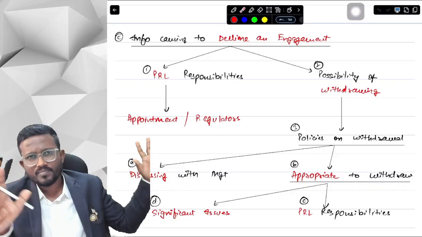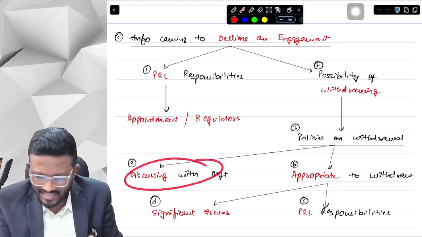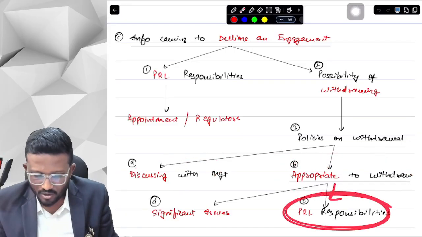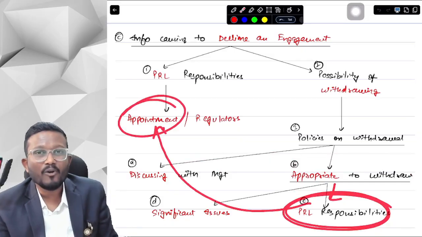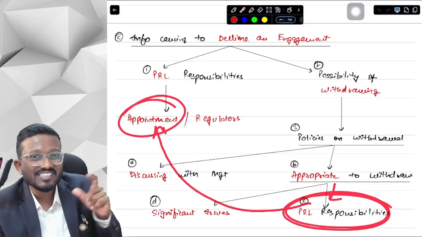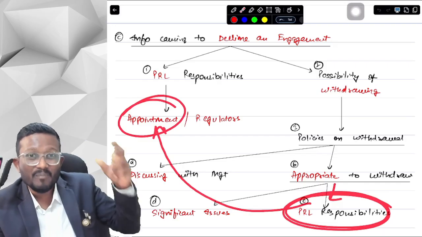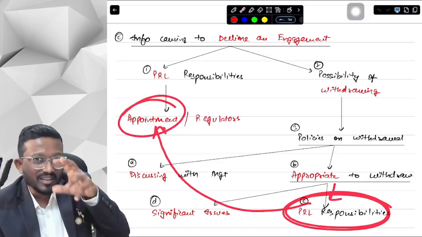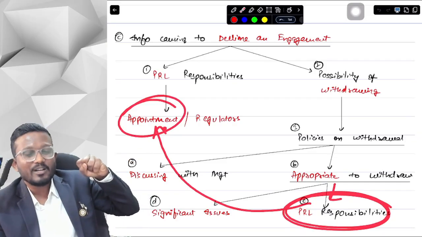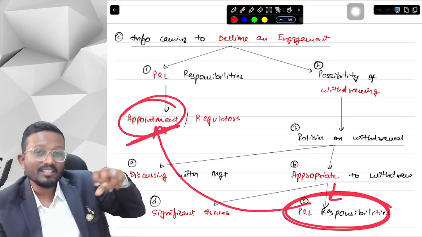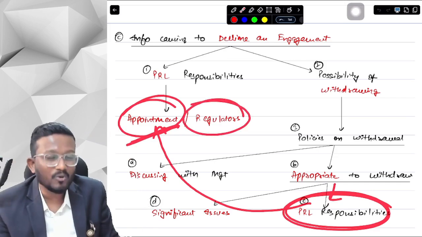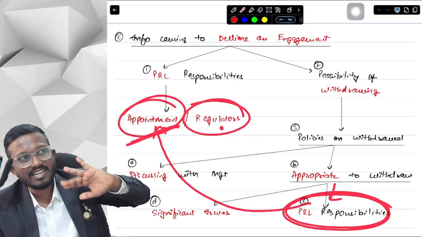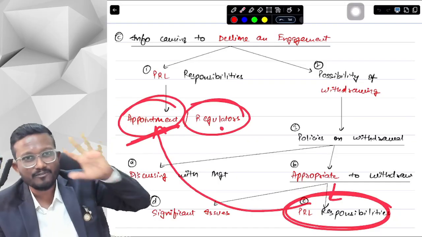I don't want you. So after the discussion, if we think that it is appropriate to withdraw, then we will again consider our PRL responsibilities, whether we need to inform those persons who have just set up both of us. There might be a mediator between both of us, our girlfriend and boyfriend. So whether we need to communicate to those particular persons who have done our appointment, whether we have to communicate to our regulatory authorities in that particular case, whether we have to communicate to our parents that we have finally broken up and now you can get us ready for the marriage, or anything like that.